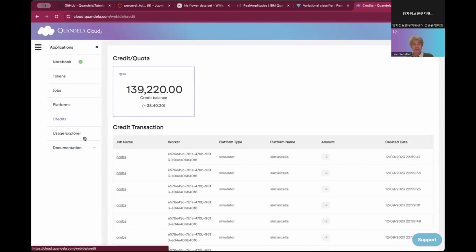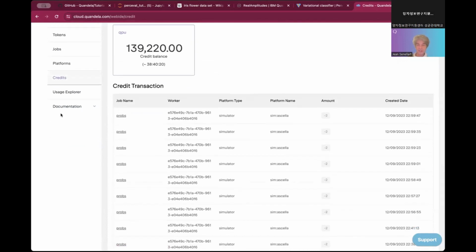Last but not least, there is credit. So you have access to some credit. Today, access to the platform is free for you for a limited time, and you see the number of credits. The credit will auto-renew every month, and you see the number of credits you have available for running each job. This is important in the future if you want to continue using Candela Cloud.